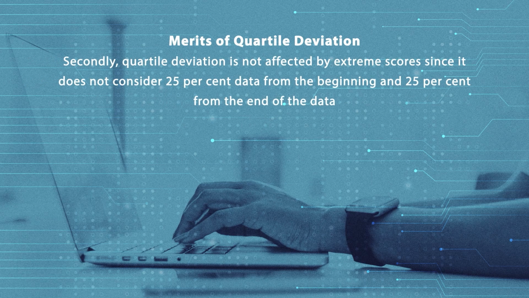Secondly, the quartile deviation is not affected by extreme scores, because we are not considering any extreme score in the quartile deviation calculation. We do not consider the 25% of the data from the beginning and the 25% of the data from the end. So all these extreme scores are eliminated in the calculation, because we consider that extreme scores somehow do not give us a proper picture of the dispersion. So in the quartile deviation, we eliminate the extreme scores of the highest 25% and the lowest 25%.